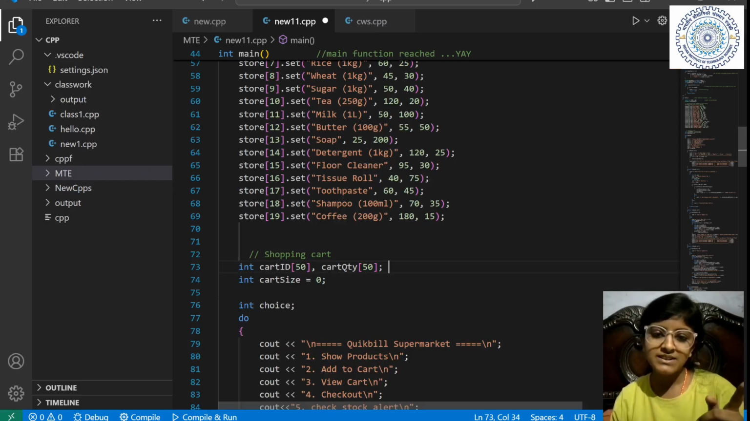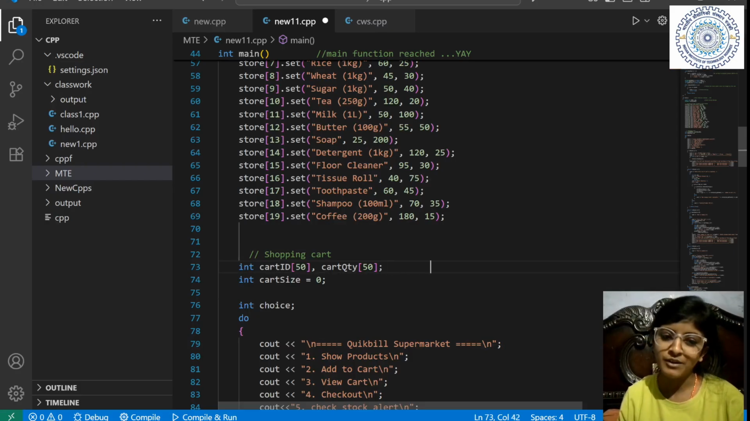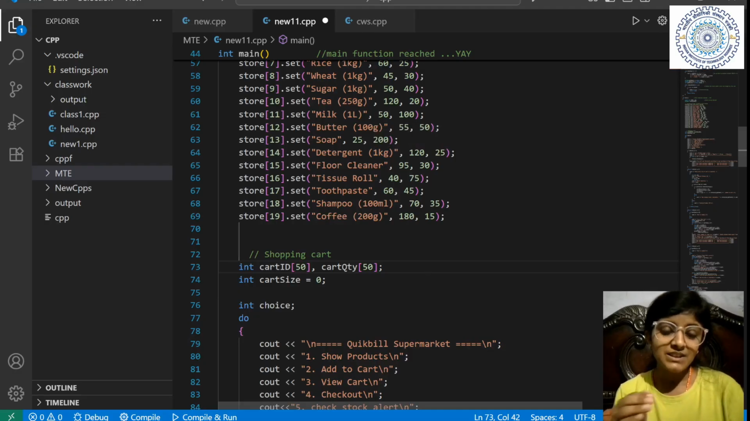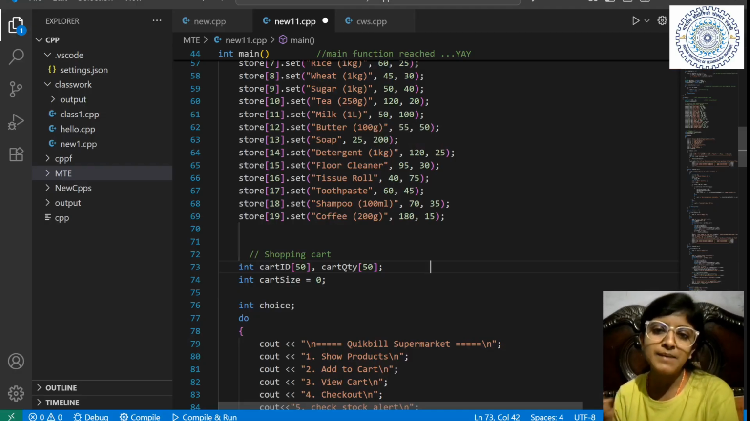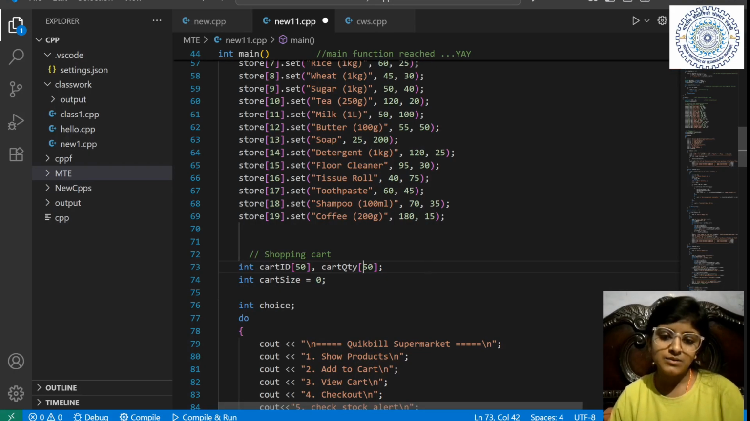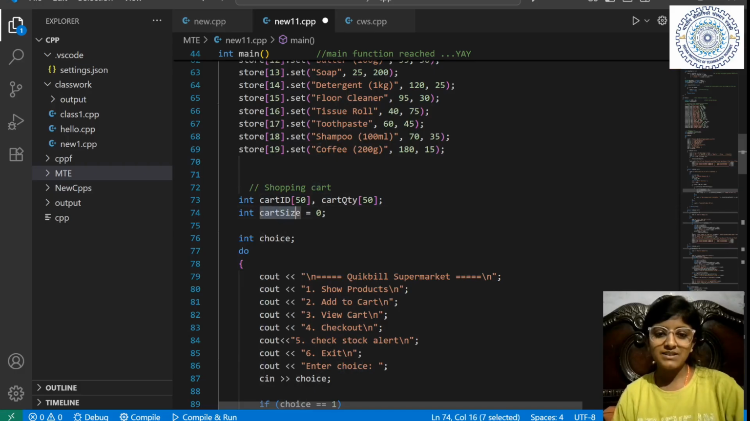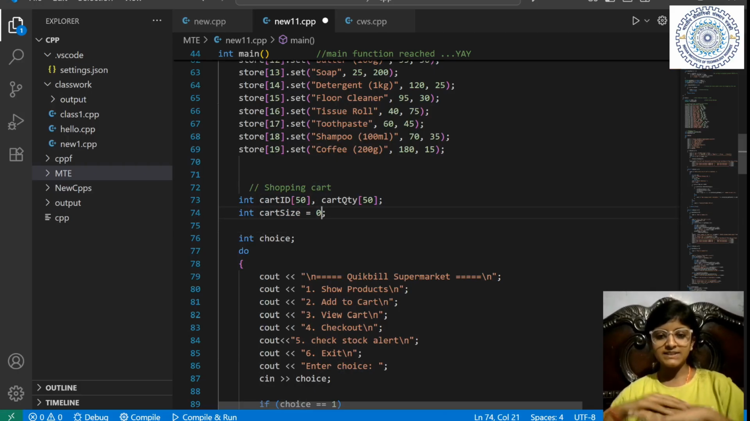So we are assuming that the customer will not buy more than 50 products, because our store is so small, it has only 20 objects. So we are assuming that a customer will buy max 50. You can increase this quantity as much as you can. If you have the confidence that your store is earning very high, you can make it large. Okay, so cart size equal to 0 initially. You have to assume initially the cart size is 0.